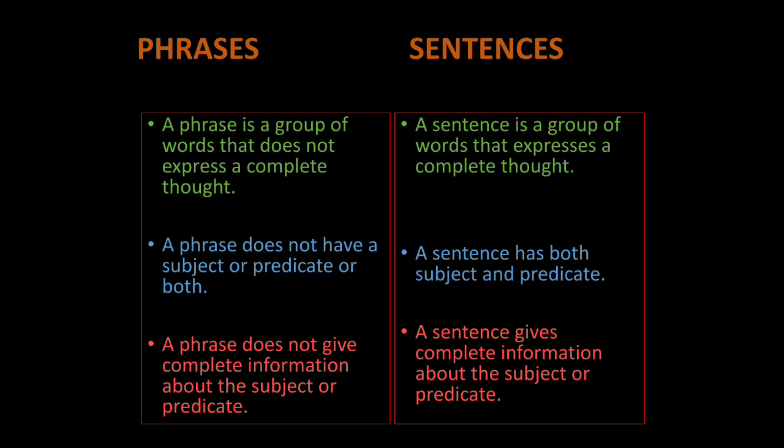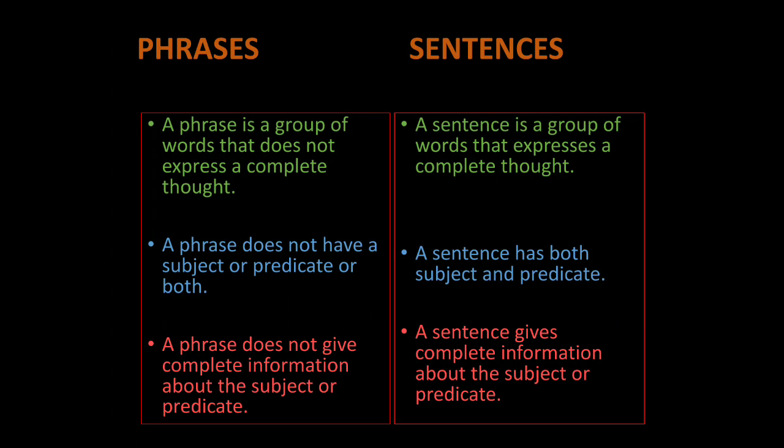A phrase is a group of words that does not express a complete thought, whereas a sentence is a group of words that expresses a complete thought. A phrase does not have a subject or predicate or both, but a sentence has both subject and predicate. A phrase does not give complete information about the subject or predicate, but a sentence gives complete information about the subject or predicate.